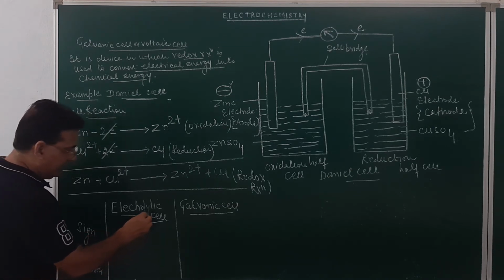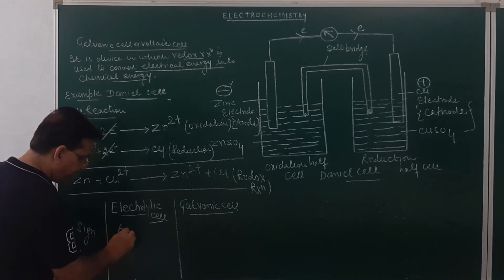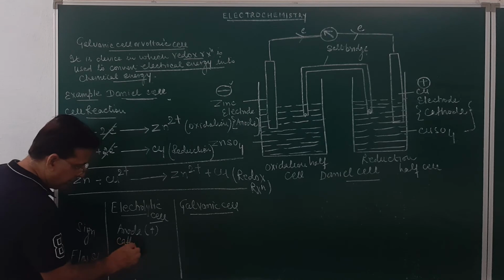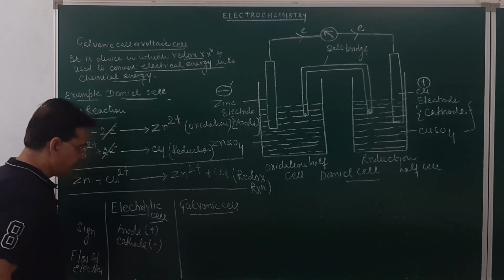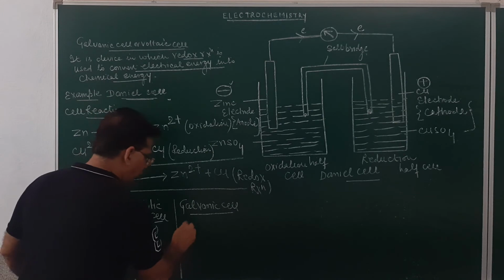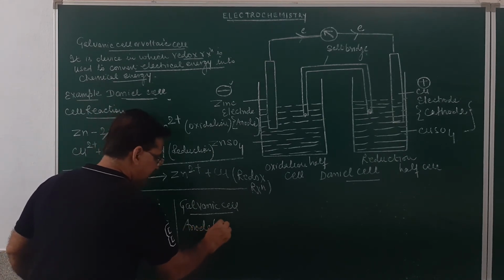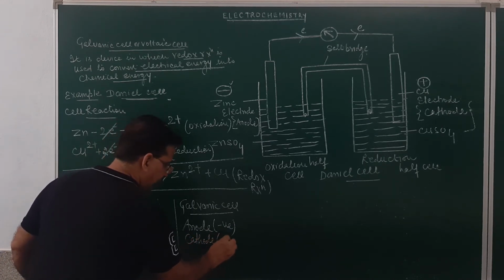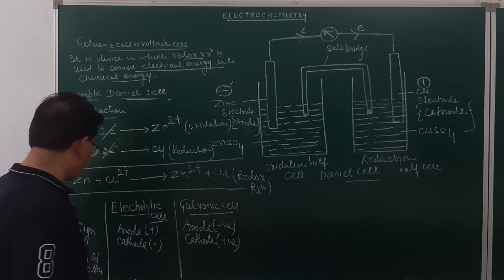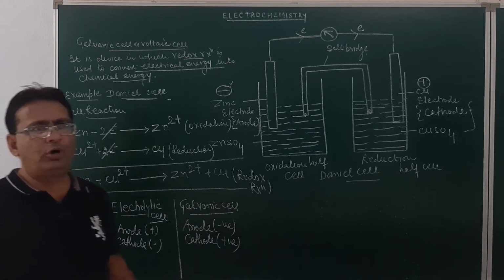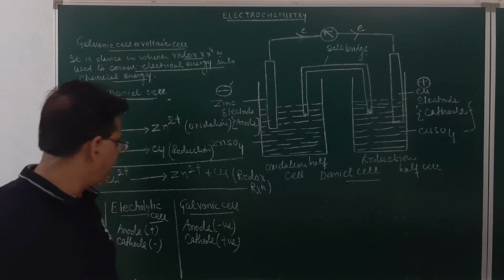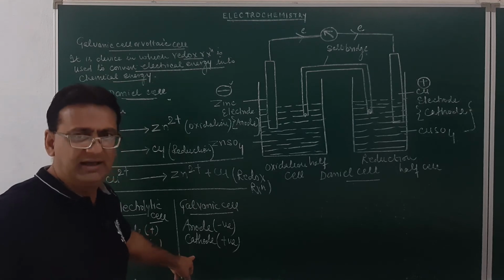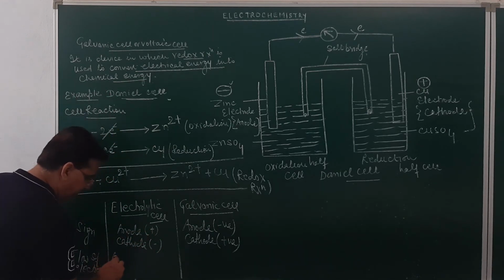Sign: in the electrolytic cell, the anode will be positive and the cathode will be a negative electrode. Here in the galvanic cell, the anode will be negative and the cathode will be a positive electrode. Flow of electrons is from anode to cathode. So at the anode it will be out, at the cathode it will be in. Am I clear? At the anode, the flow of electrons will be out.